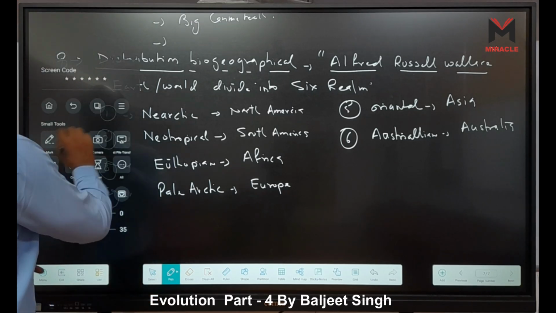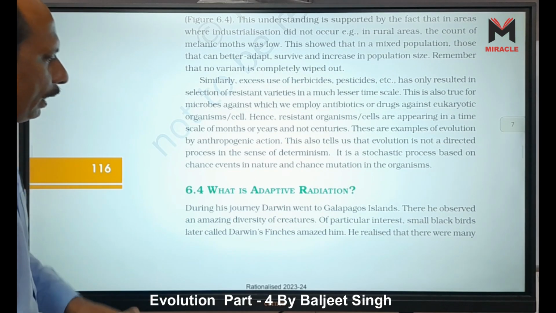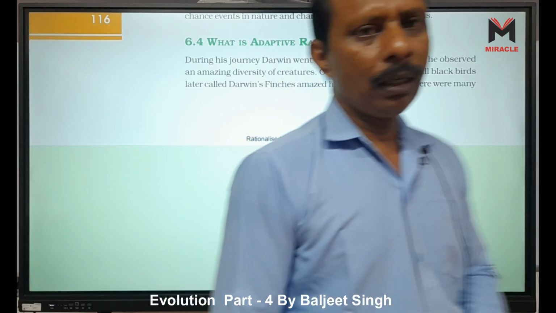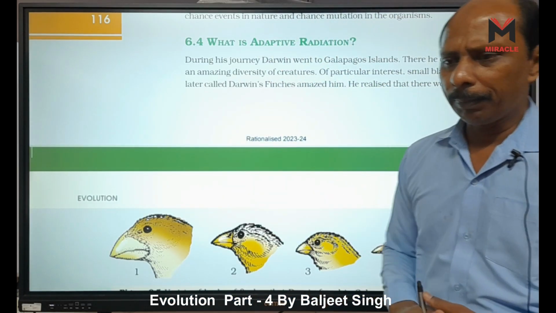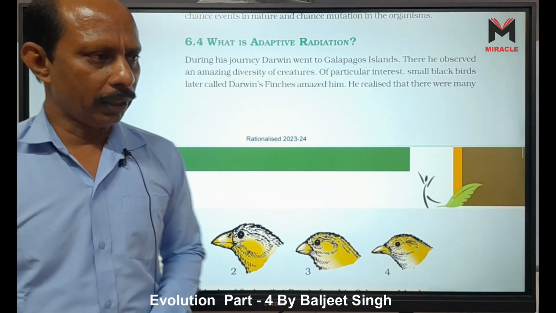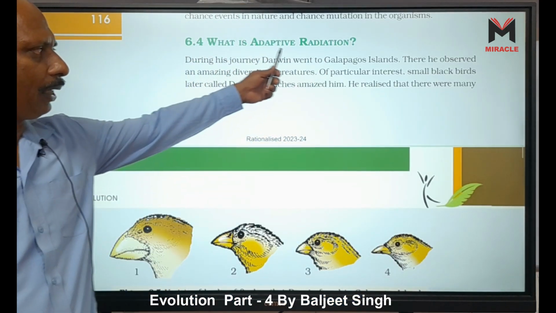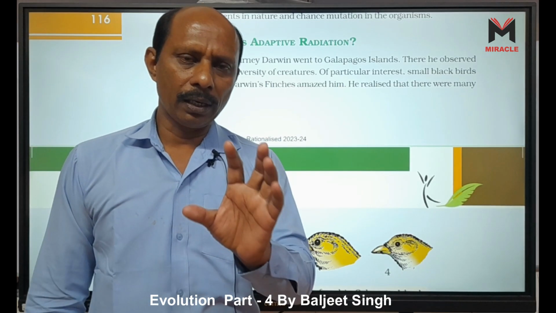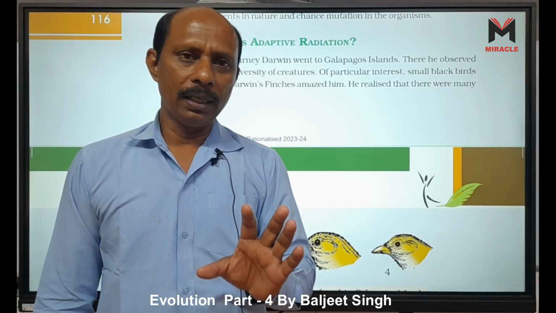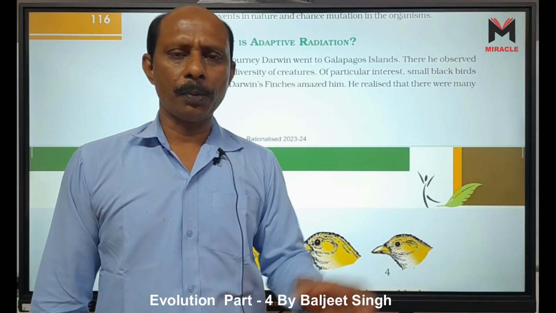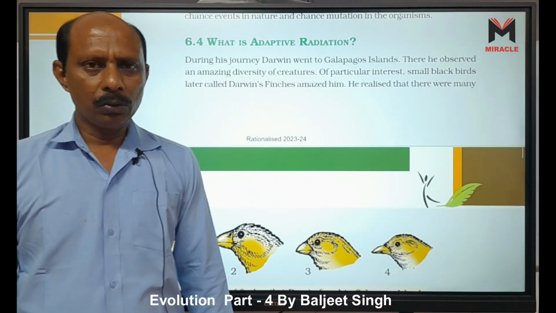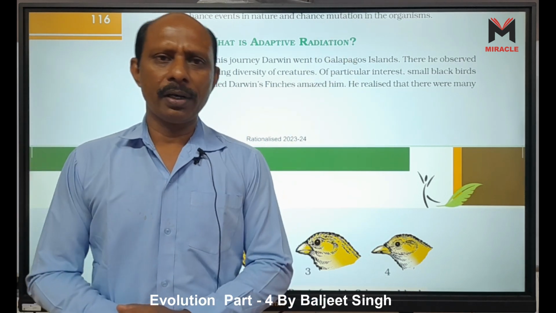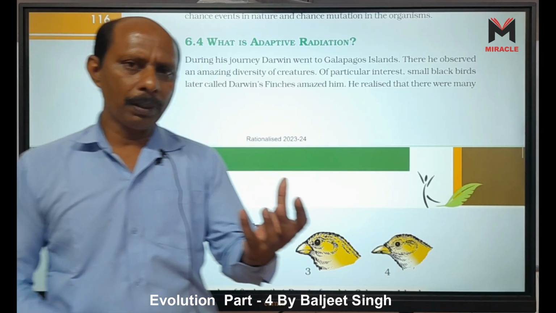Next point is adaptive radiation, and the second thing is adaptive convergence. We will read adaptive radiation and convergence in the next class, because I think today our time is over, right? Adaptive radiation means, when we consider only one group, then it is radiation, because different types of marsupials formed in Australia, right? When a single marsupial ancestor converts into different types of marsupials, that is called radiation.